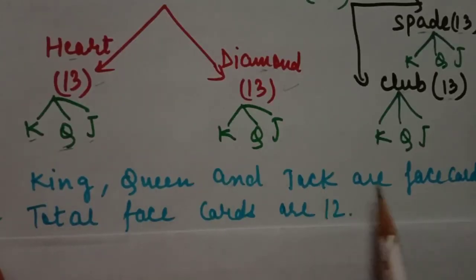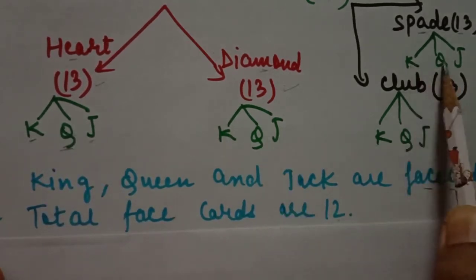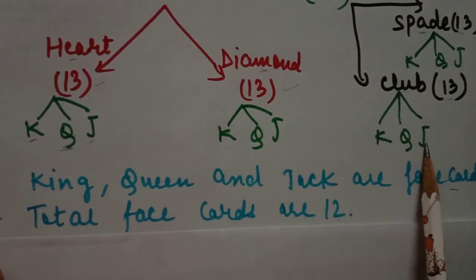King, queen and jack are face cards. You know it very well that a face is present on these 3 types of card, so we call them face cards. The total number of face cards is 12. Students, it means 1, 2, 3, 4, 5, 6, 7, 8, 9, 10, 11, 12. We have 12 face cards.